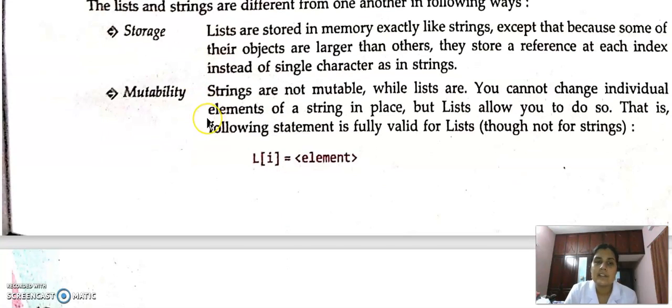Then mutability: strings are not mutable. Suppose s equal to hello, then s of 0 equal to x instead of h is wrong, because we cannot directly assign values to a string index. But lists are mutable. That means L of 0 equal to element is possible. So we can change an individual element in a list by using the list name followed by square brackets, then its index position.